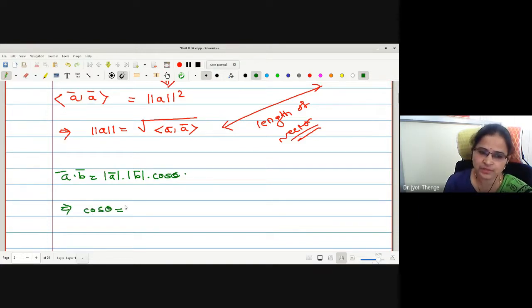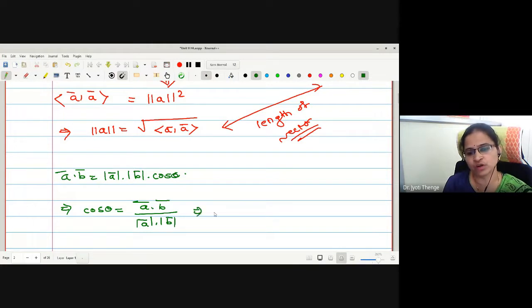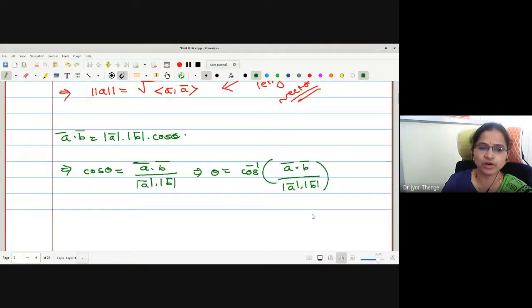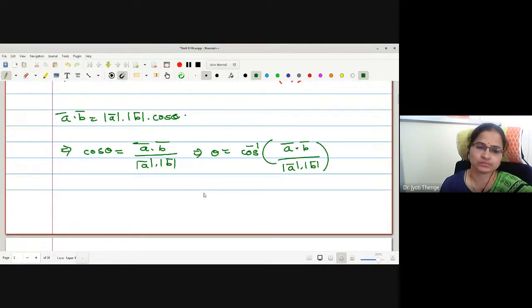Cos theta is a bar dot b bar divided by mod of a bar into mod of b bar. Therefore, what is the angle between the two vectors? This is cos inverse of a bar dot b bar upon mod of a bar into mod of b bar. No doubt, the denominator should not be 0. This is the angle between the two vectors with the help of the dot product.